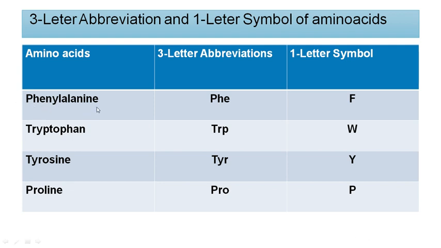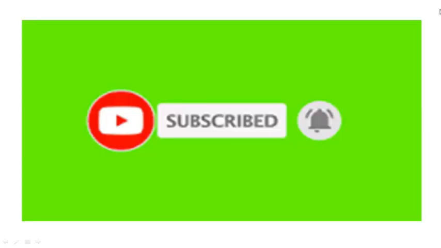Then phenylalanine, PHE, F, instead of P, F. F stands for phenylalanine. Tryptophan, a W sound is there. So TRP, W. Tyrosine, Y sound. So TYR, Y, tyrosine. Proline, PRO, P. So these are the amino acids with 3 letters. You can represent the amino acid with 3 letters or with a single letter also. It is universally accepted.